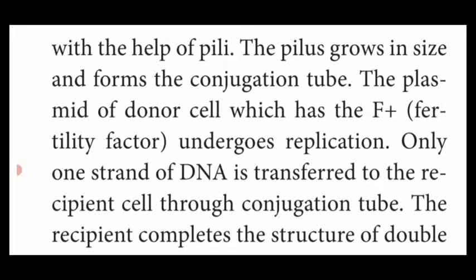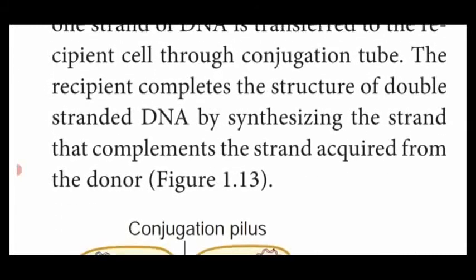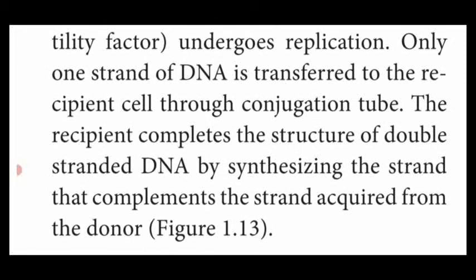The single strand of the plasmid is transferred to the recipient bacterium through the conjugation tube. Once the single strand enters the recipient bacterium, the DNA structure is multiplied and produces the newly formed DNA elements. That is the conjugation method of sexual reproduction in bacteria.